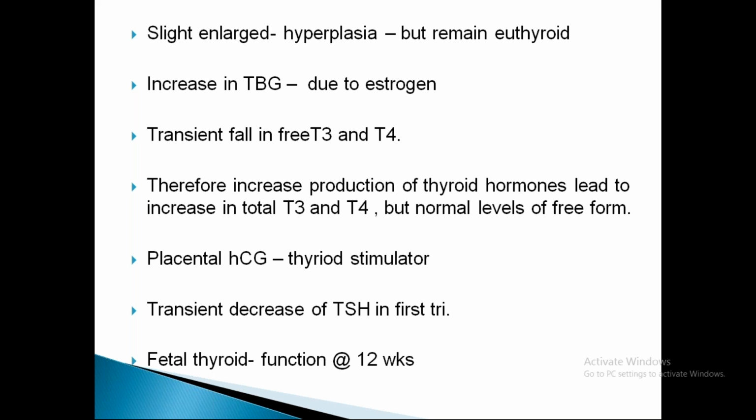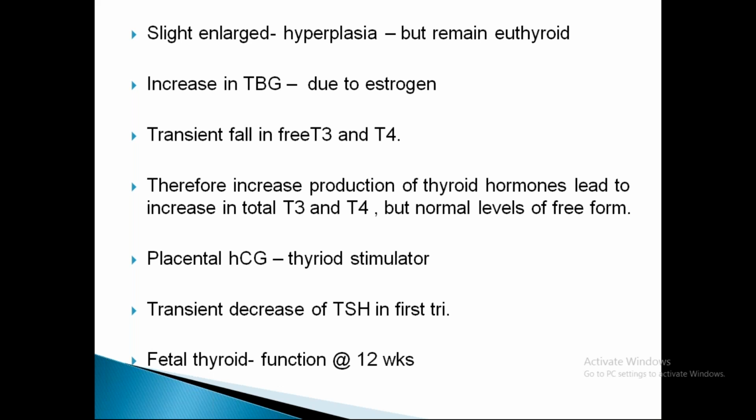If the free hormones are at lower concentration, this will stimulate the thyroid stimulating hormone released from the pituitary, and it will stimulate the thyroid gland, causing slight hyperplasia, and again it will secrete T3 and T4. So when there is an increase in thyroid binding globulin, there is a transient fall in free T3 and T4, not the bound form.